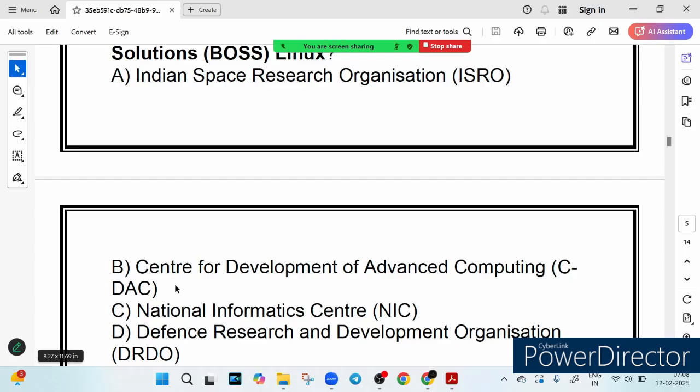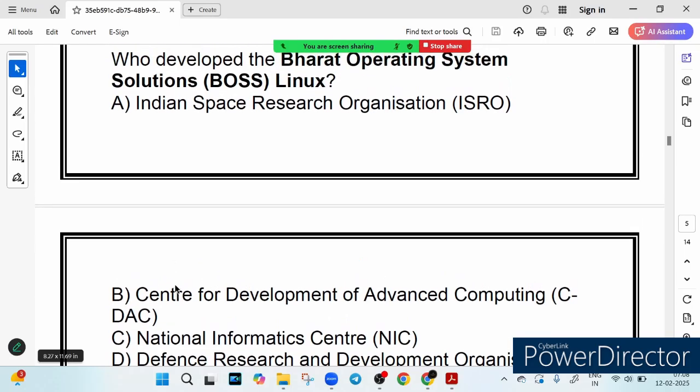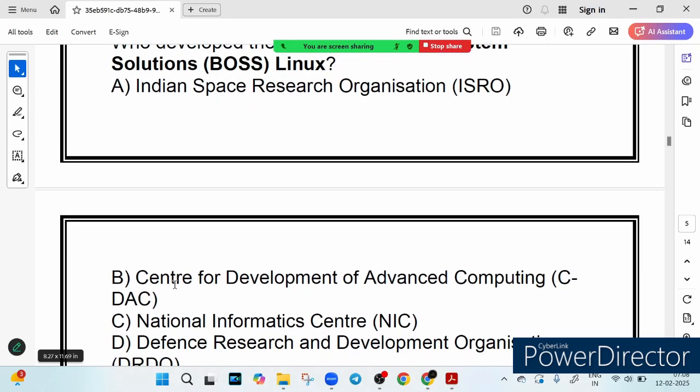Take a moment to think about it. Who developed this BOSS Linux? Take a moment to think about it. I hope you got your answer. Let's go through each option and find the correct one. So let's break it down one by one.